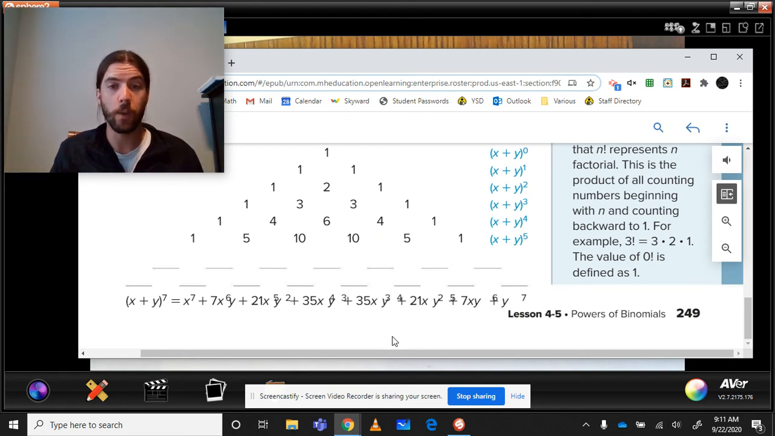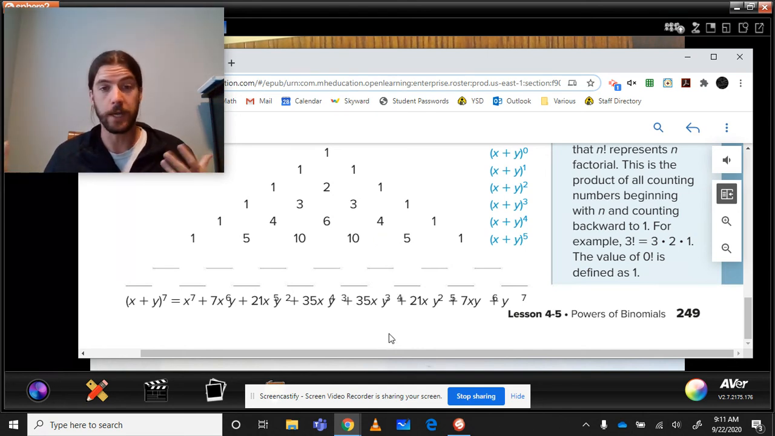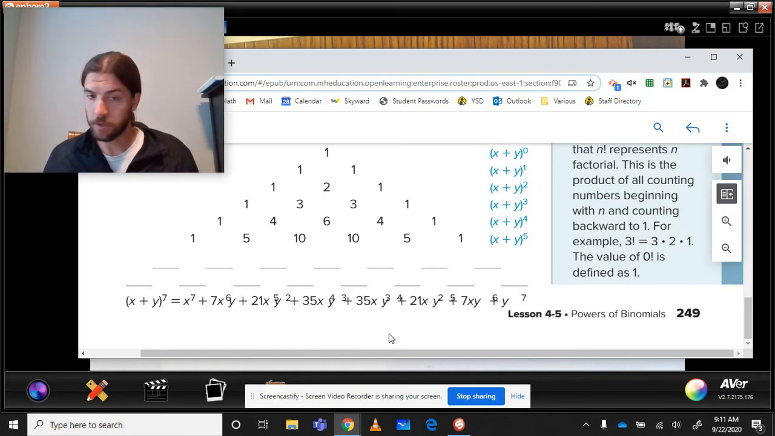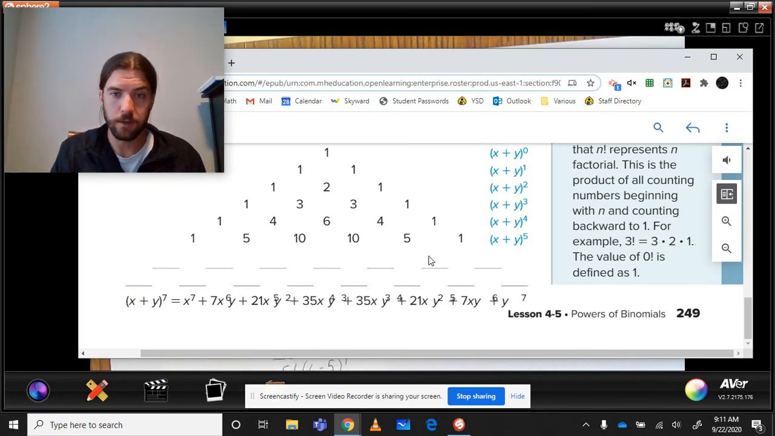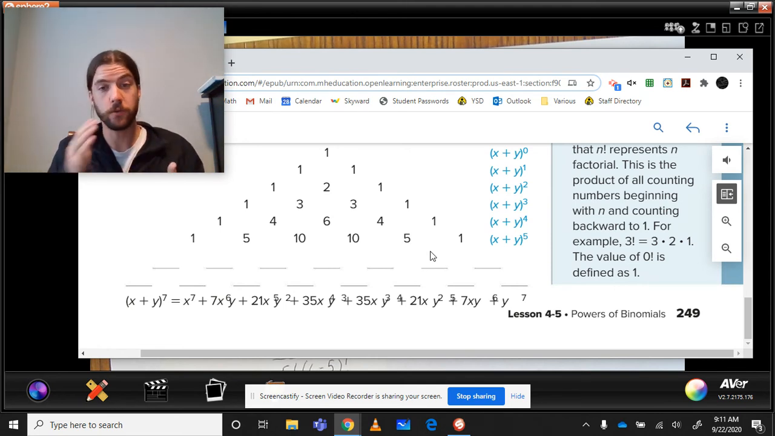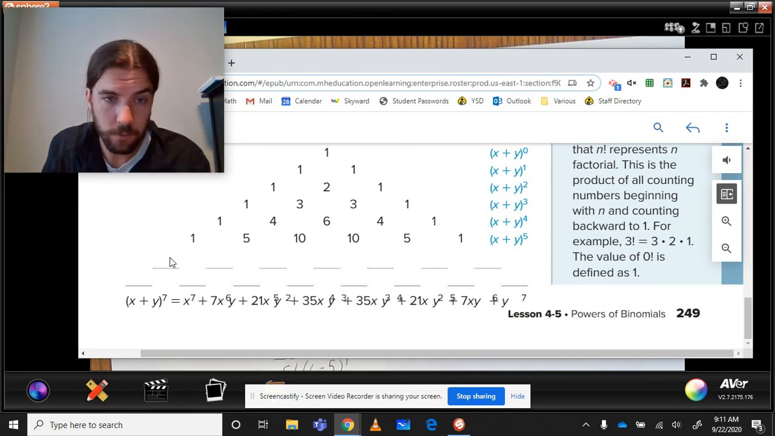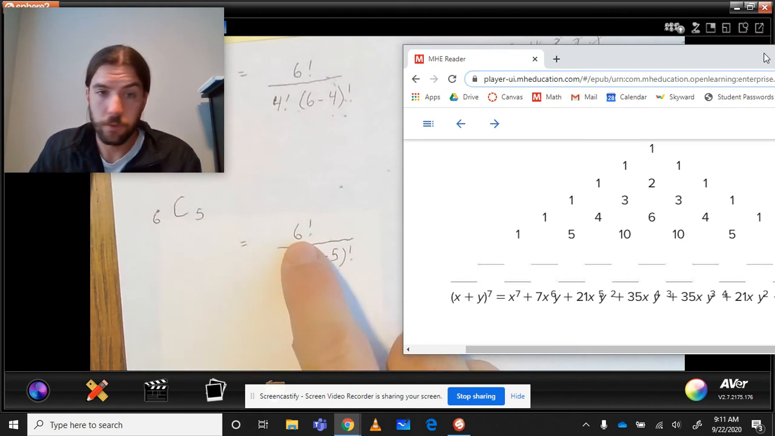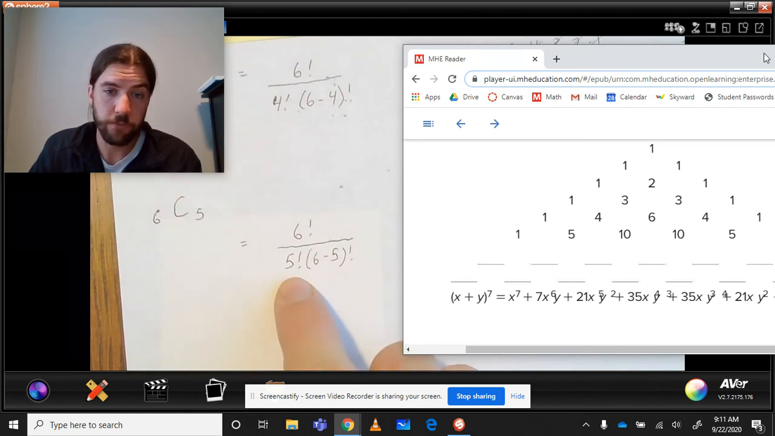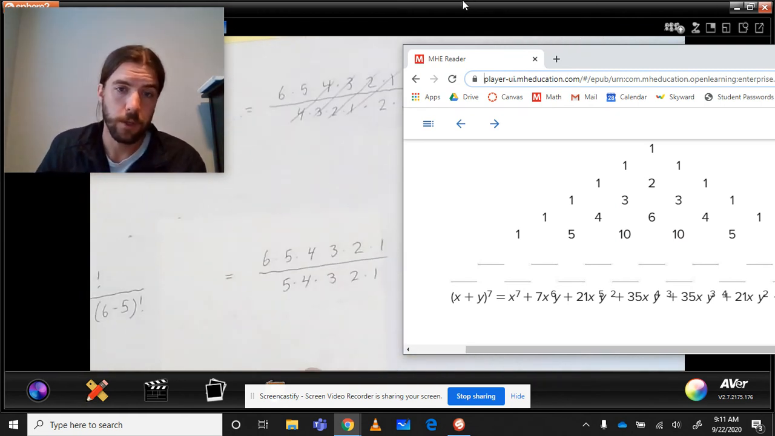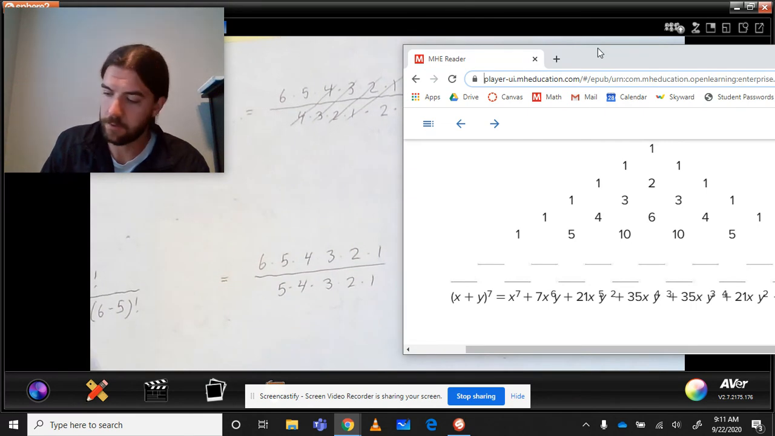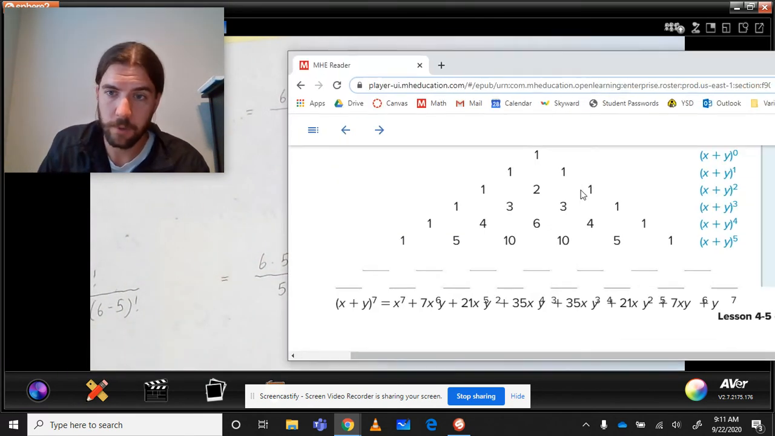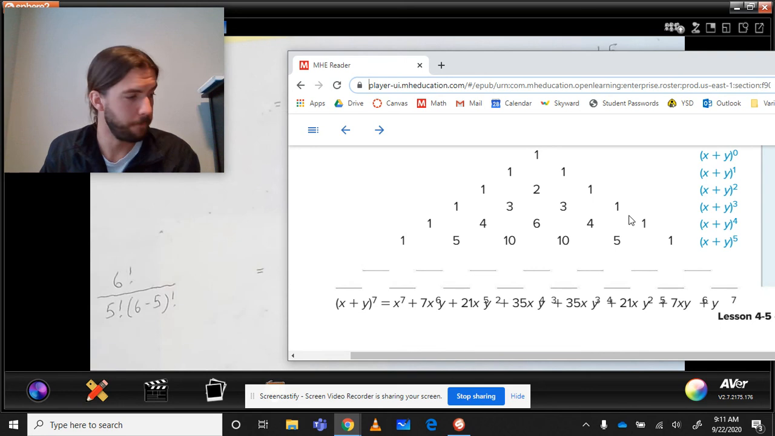If we needed to predict something way, way down here, we could do it by simply using that combination formula. All right, let's try one last one. Let's check the neighbor here. Do we get the right one in this position? If we wanted to choose 5 b's out of our 6 factors, so 0 b's, 1 b, 2 b's, 3 b's, 4 b's, 5 b's. We're choosing out of 6 factors, we're choosing that 5 of them will be b's. We put it into our formula, we simplify down, and everything cancels out other than the 6, and we get the number that Pascal would have predicted, a 6 right here.